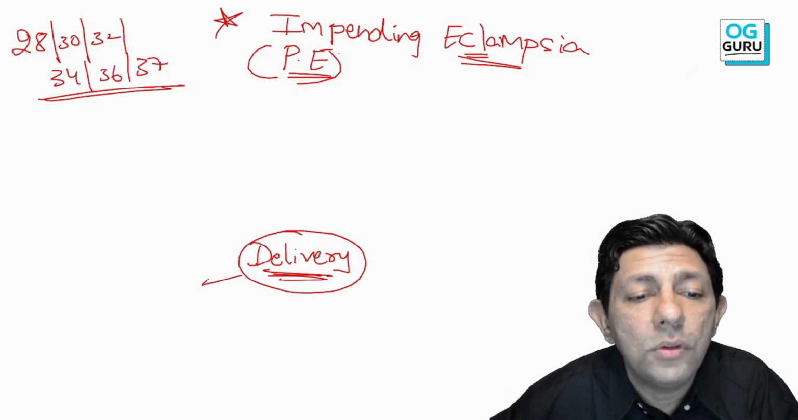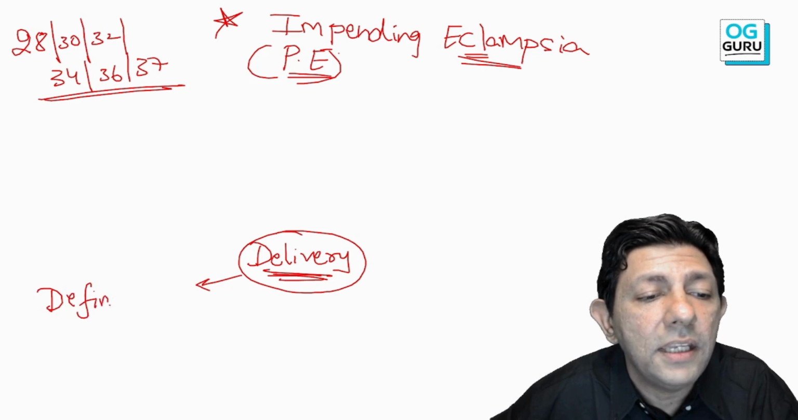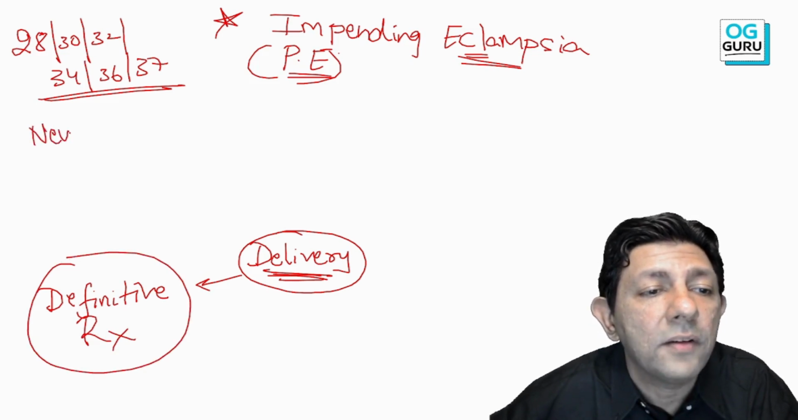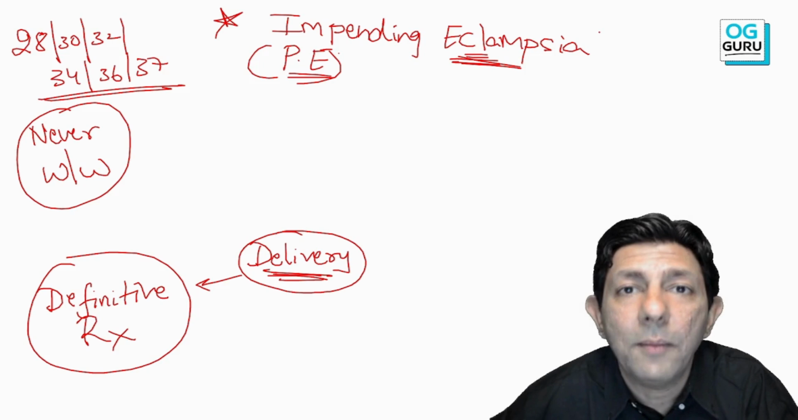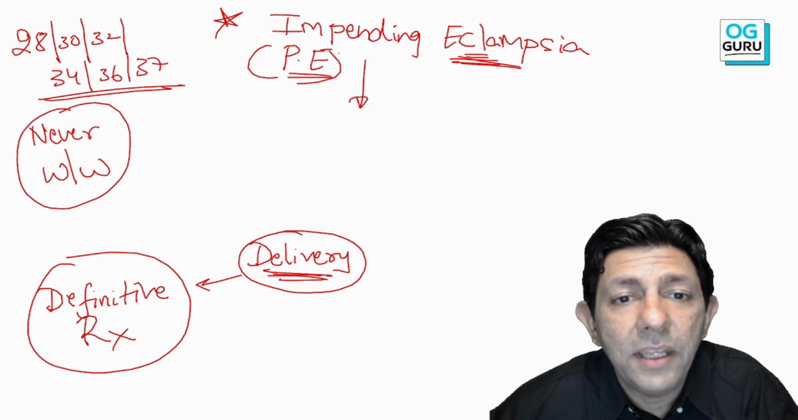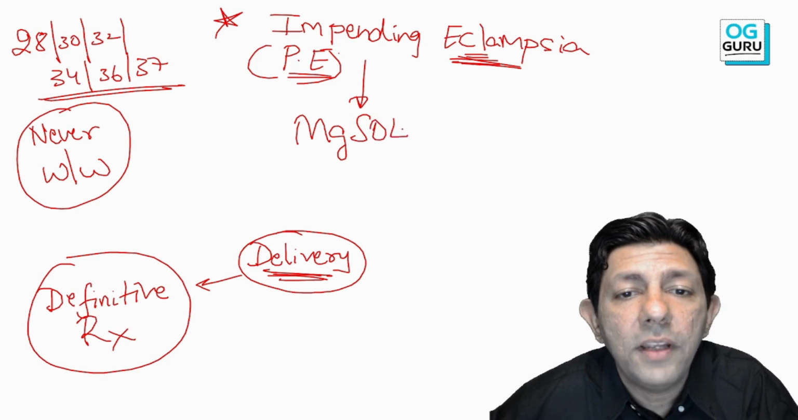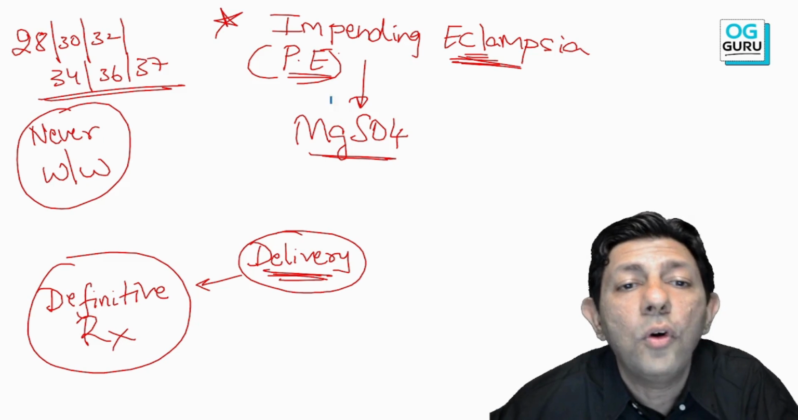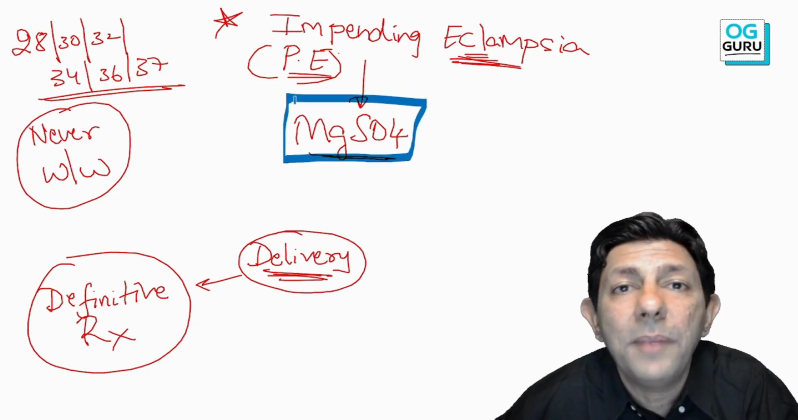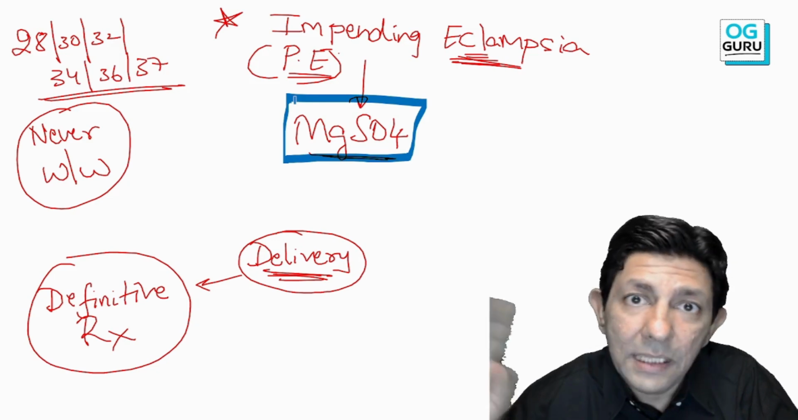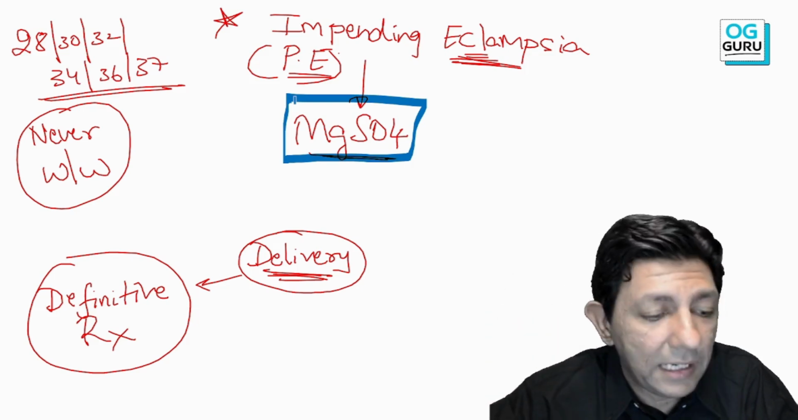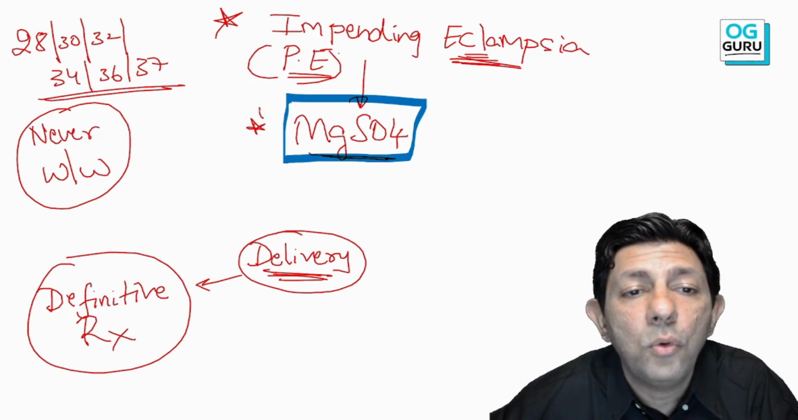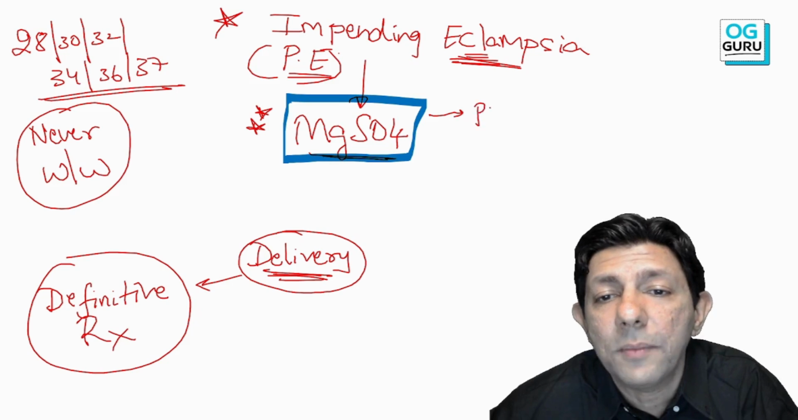And why do I do the delivery? Because sir, delivery is the definitive treatment for this patient. So never wait and watch in a patient of impending eclampsia. But very important, what will we give to the patient also? Yes sir, magnesium sulfate will be given to prevent convulsion. Yes, so many students know, okay sir, in eclampsia of course I give MgSO4, but even for impending eclampsia, MgSO4 has to be given prophylactically. This is prophylactic magnesium sulfate.